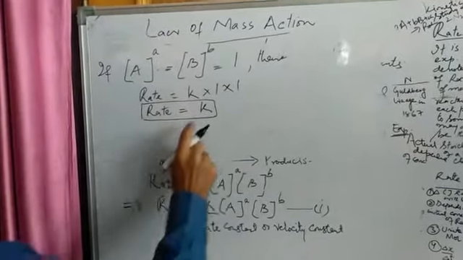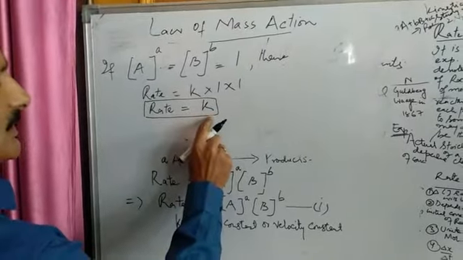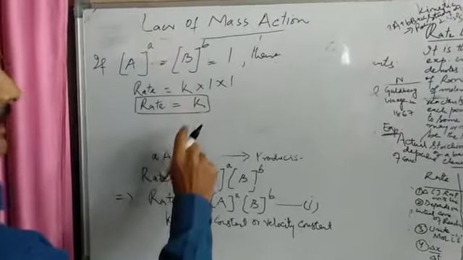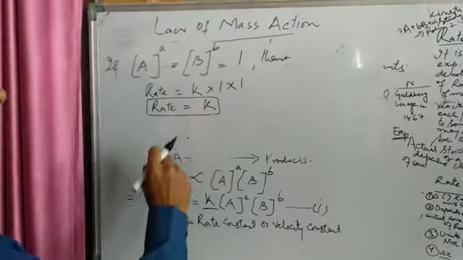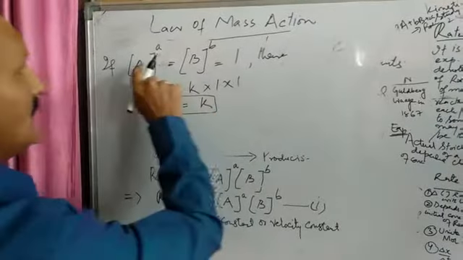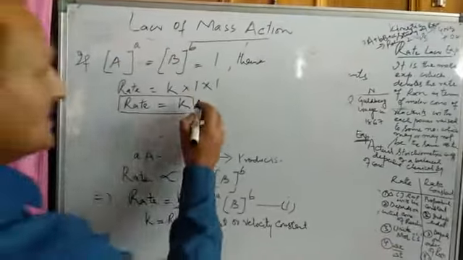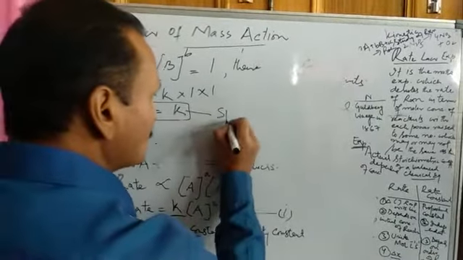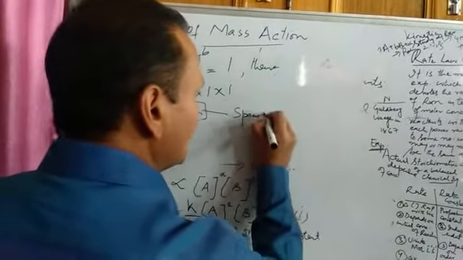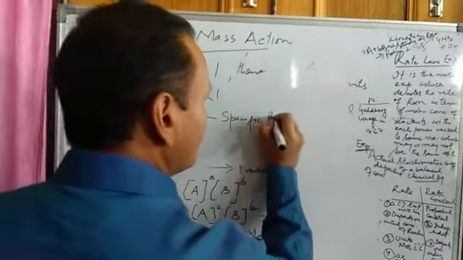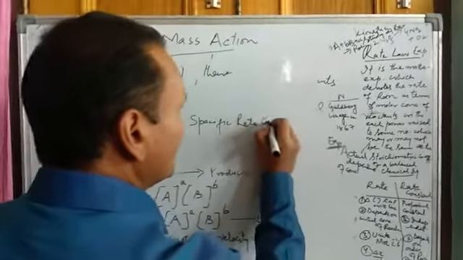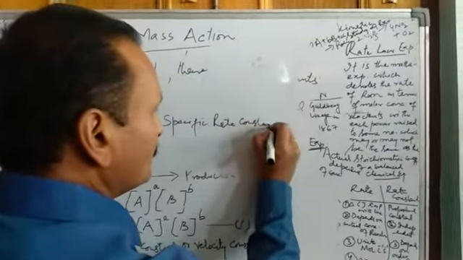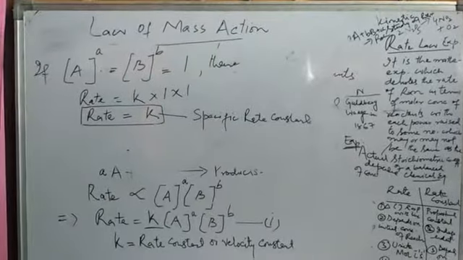So this is K. K is the rate constant or velocity constant, but this time, when the molar concentration is unity, this K is also known as the specific rate constant. So what is the specific rate constant?